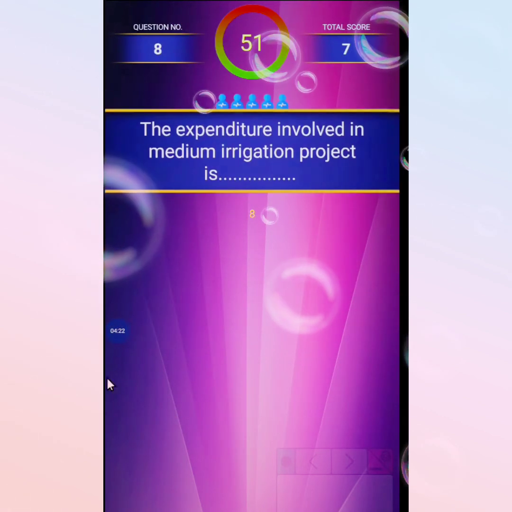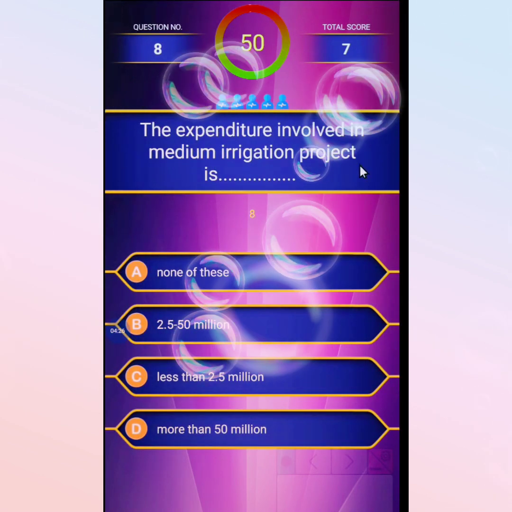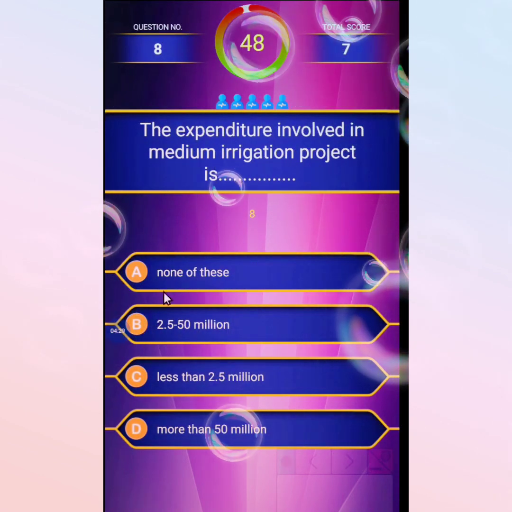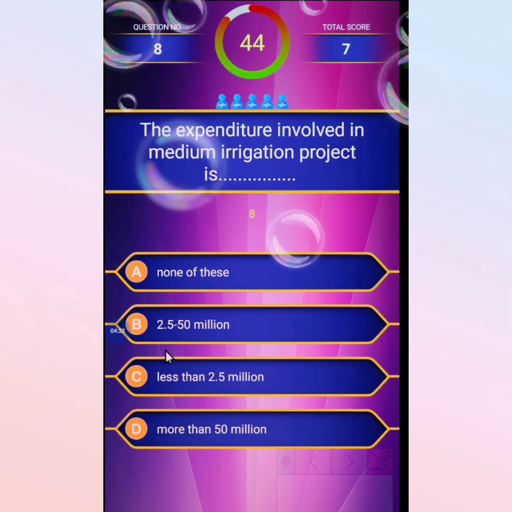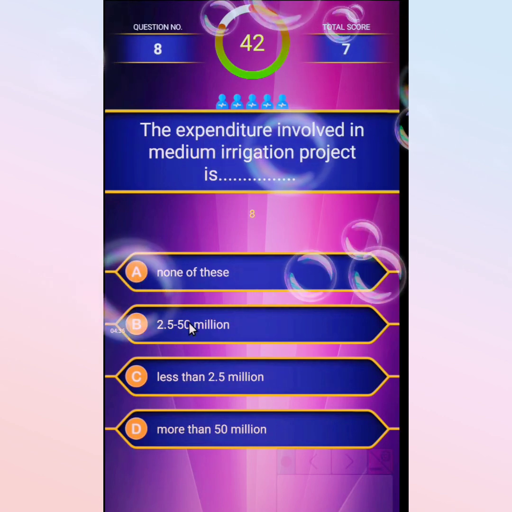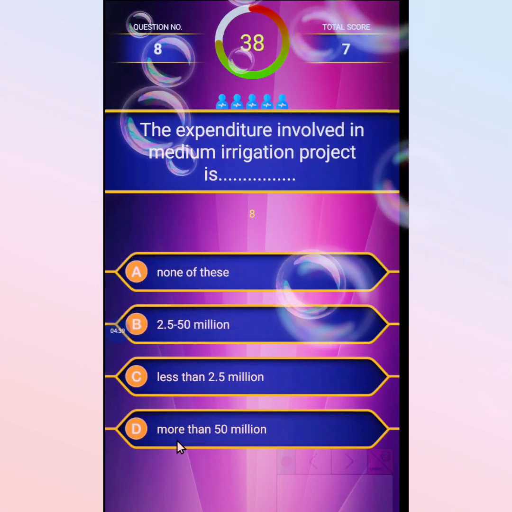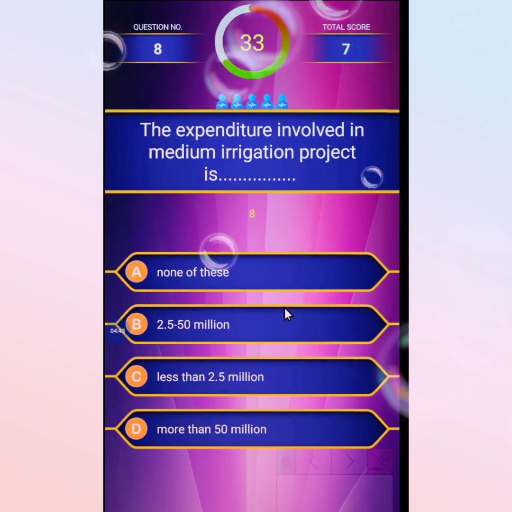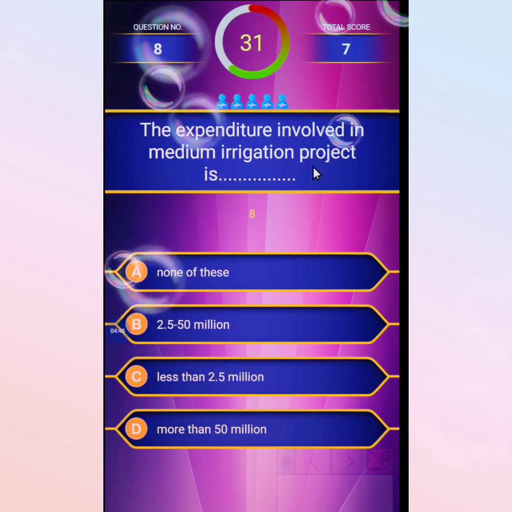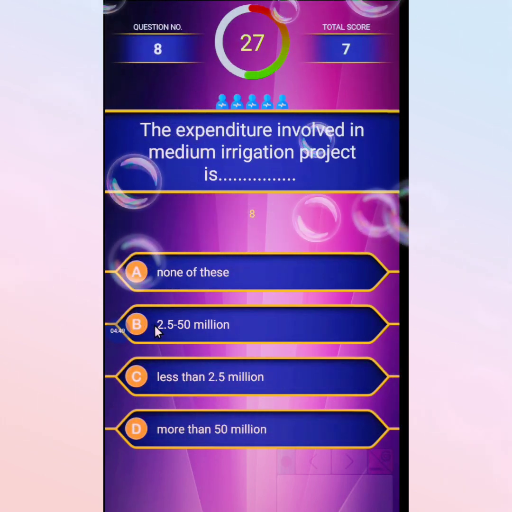Next question: the expenditure involved in the medium irrigation project is, 2.5 to 50 million, less than 2.5 million, more than 50 million, and none of these. So the expenditure involved in the medium irrigation project is 2.5 to 50 million.